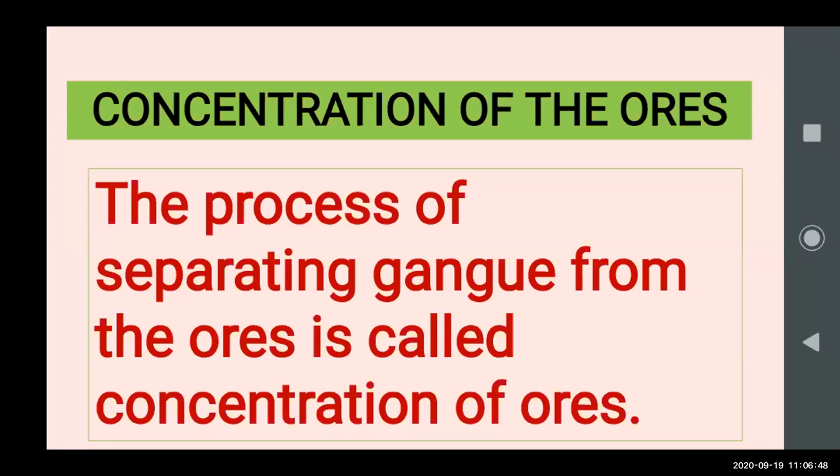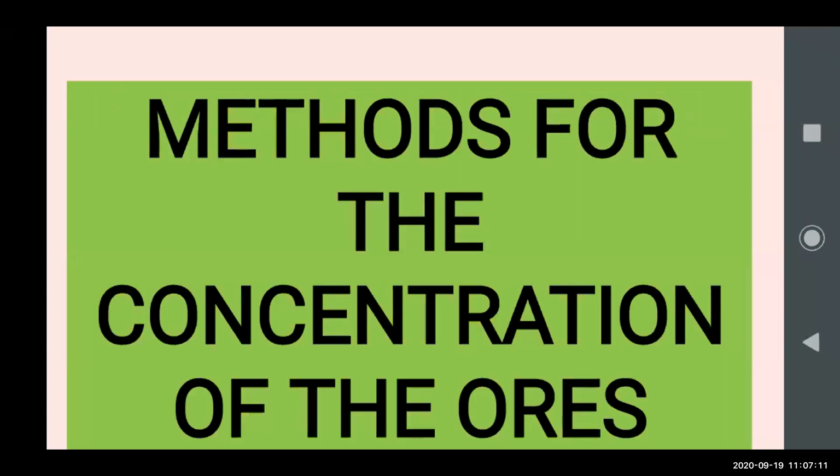We are discussing that the process of separating gangue from the ores is called the concentration of the ores. Means we are purifying the ores more. We are separating the gangue, means removing impurities from the ore, and we are getting the more concentrated form of the ores. Now we will see how this gangue can be separated from the ores to get the concentrated form. Different methods we will see, the methods for the concentration of the ores.